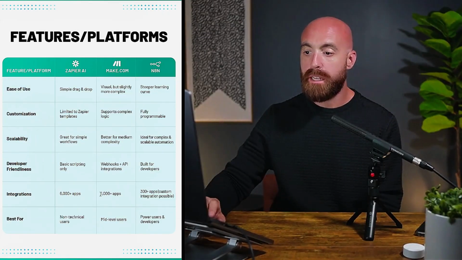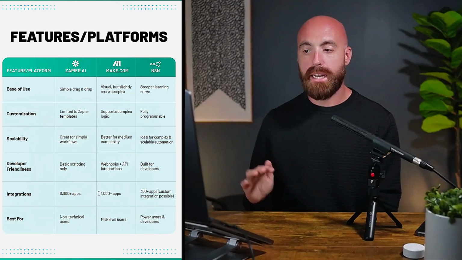Integrations out of the box for Zapier is massive. That's what they've always been known for. Make.com and N8N, just expect that you may have to build custom integrations. Being an API developer is really critical for N8N, but webhooks is something that somebody that's pretty simplistic can actually learn. So if you want to build custom integrations inside of Make.com, just look into webhooks, see if that's too complex for you or not.